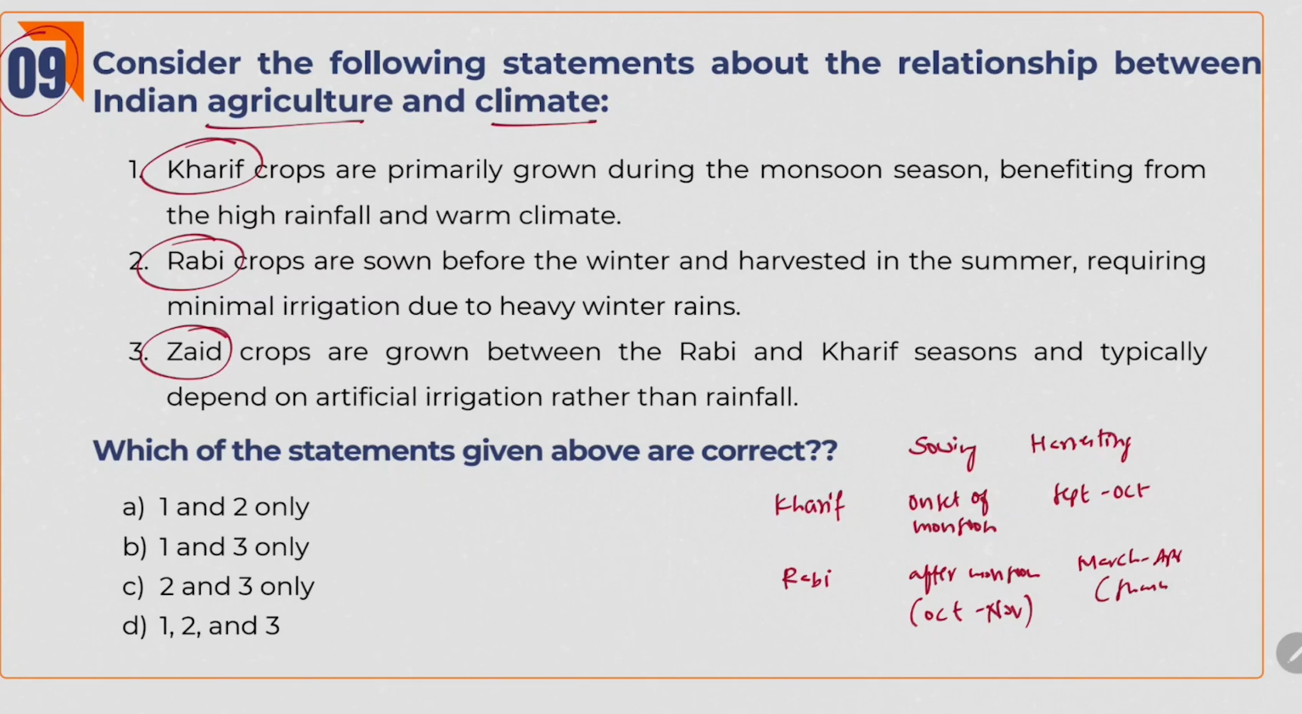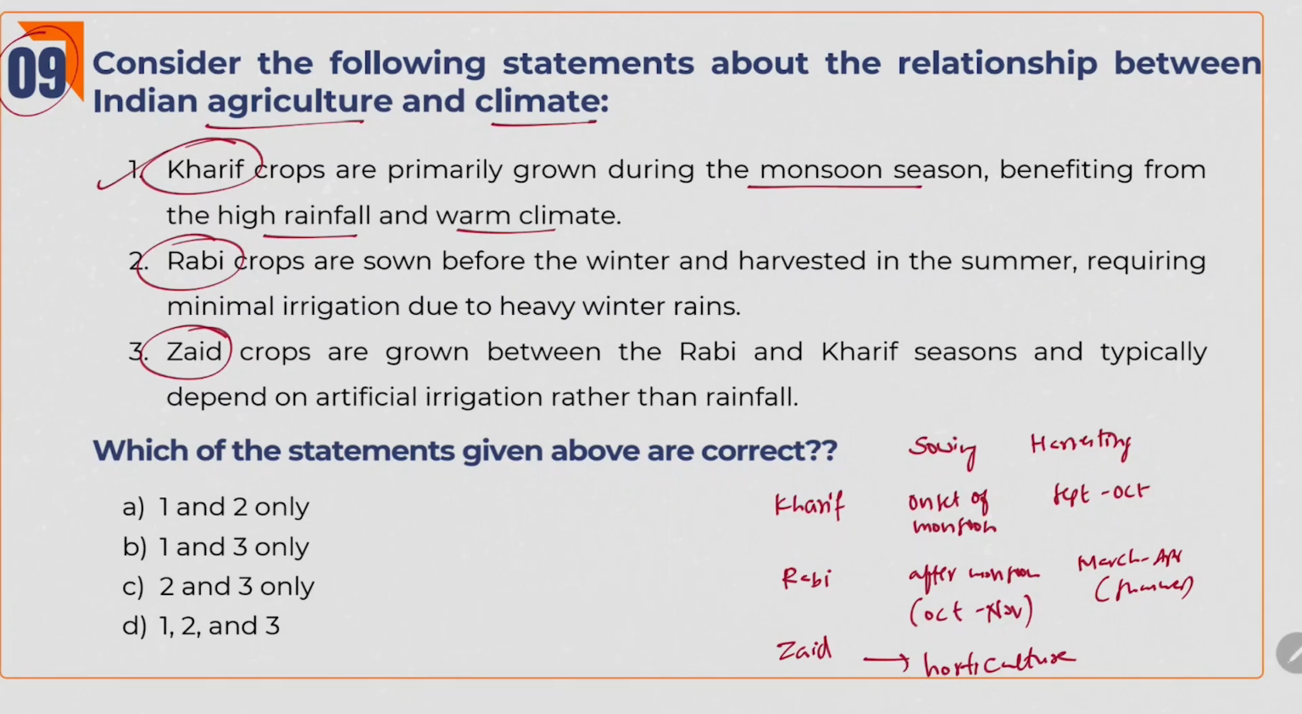That is summer season. And Zaid crops, we grow them in summer season only, like between Rabi to Kharif. These Zaid crops are generally horticultural crops. We eat watermelon, cucumber now in summer season. They are called Zaid crops. If we see the statements given, Kharif crops are primarily grown during the monsoon season, yes, benefiting from the high rainfall and warm climate. In monsoon, the rain comes, like southwest monsoon comes, it gives high rainfall and warm climate. So option 1 is right.